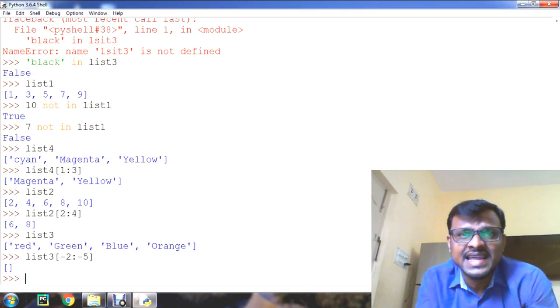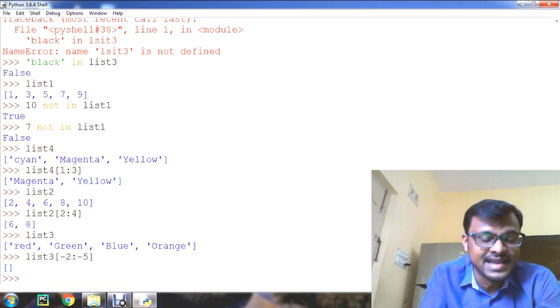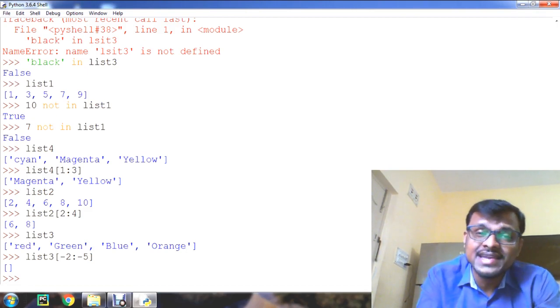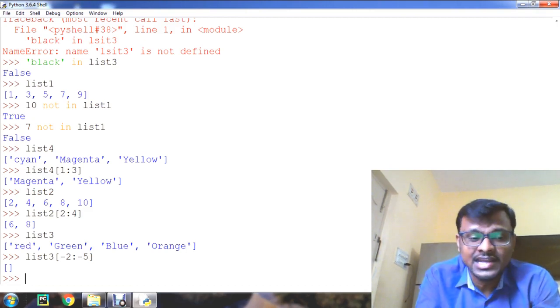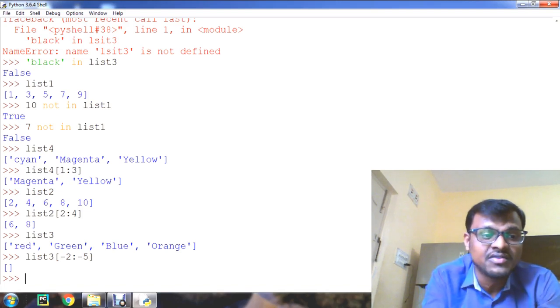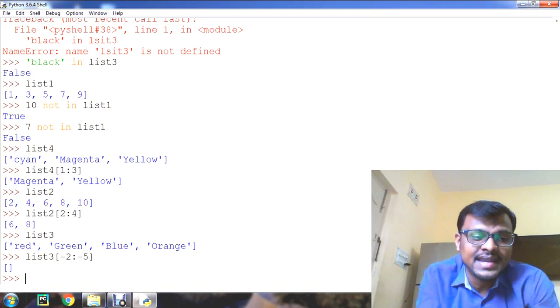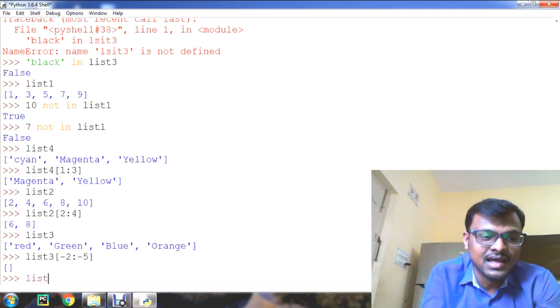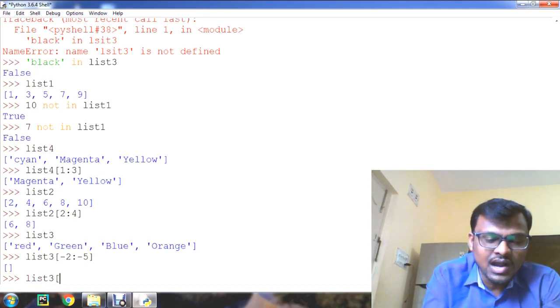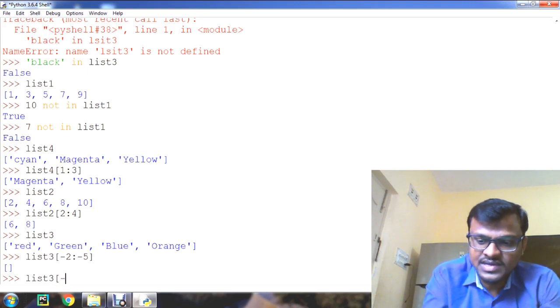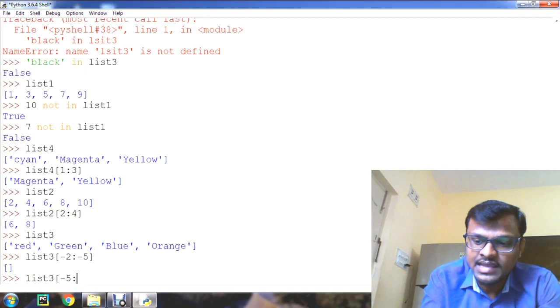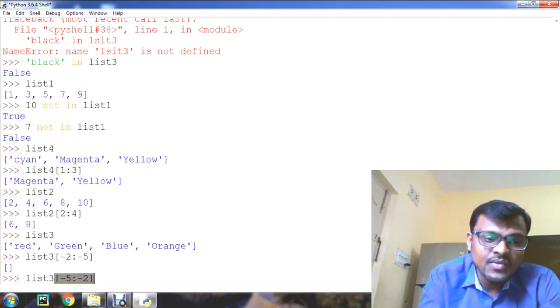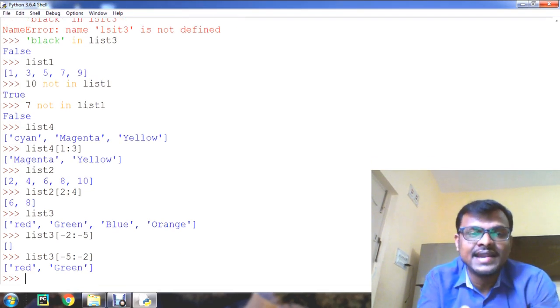When slicing with negative indexes, the first index should be smaller than the second index. That's why it is coming empty. If you reverse it, -5:-2, it will give the values red and green.